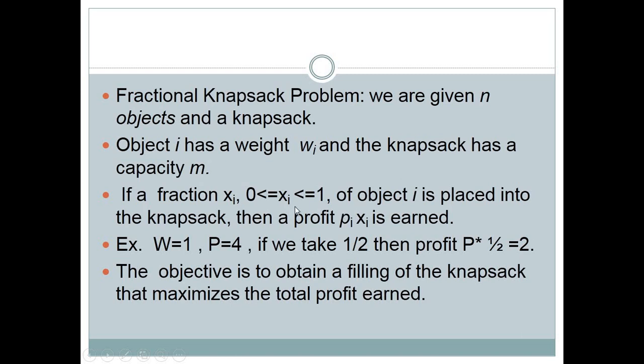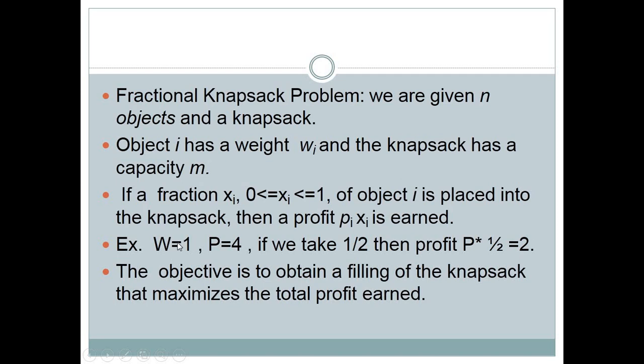This means in the fractional knapsack problem, we are not taking the whole item, we are taking a portion of that item. For example, if we have an item with weight 1 and its profit is 4, but we cannot take the whole weight 1 into our knapsack, we can only take half of it, then its profit will be half as well.